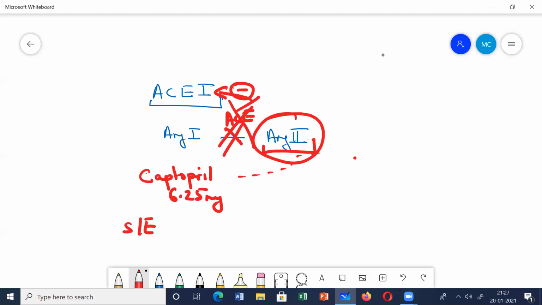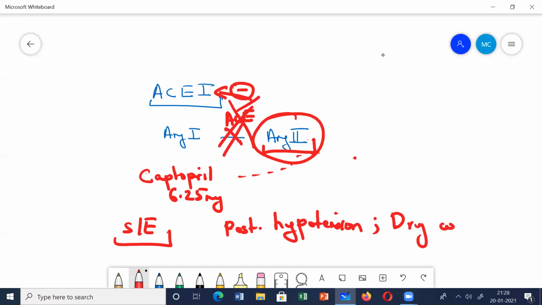Side effects can include postural hypotension. When the patient, after sitting, suddenly stands up, the BP might go down, he might have dizziness and might also fall down. There can be dry cough, or hypersensitivity reactions like rashes, or blood dyscrasias. Dry cough is very common with ACE inhibitors.